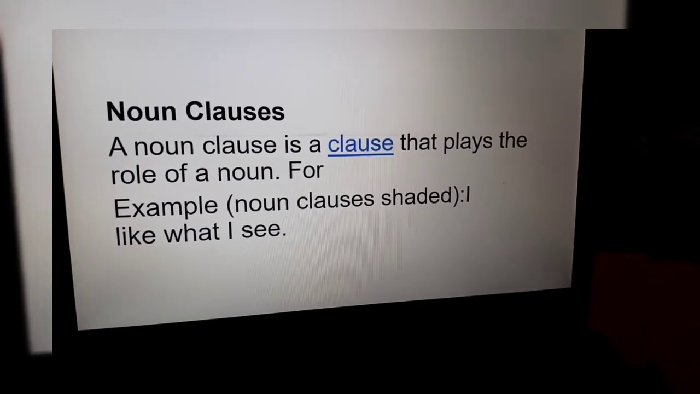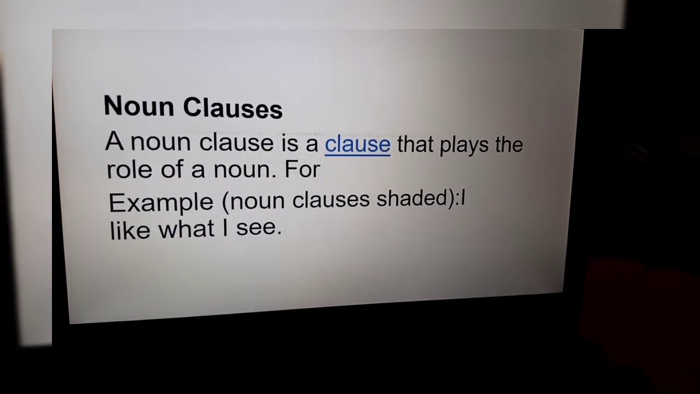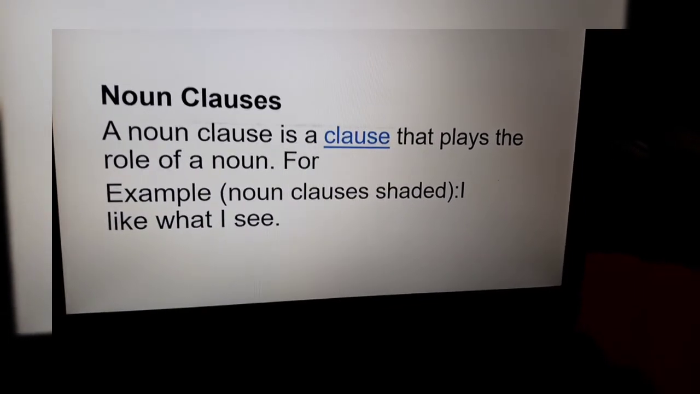Noun clauses. A noun clause is a clause that plays the role of a noun. For example, I like what I see.